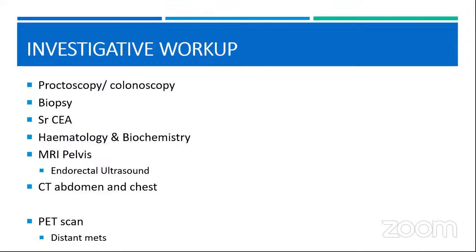First of all, let us begin with the investigative workup. As a minimum, you will require an endoscopy. This endoscopy is going to give you the extent of the growth, the nature of the growth, the dimensions of the growth. It is going to tell you the distance of the tumor from the anal verge, the circumference involved by the growth, and most importantly, it is going to give you the biopsy which you require for histopathological proof of malignancy. Other than that, we'll require a baseline serum CEA, hematology, and biochemistry.